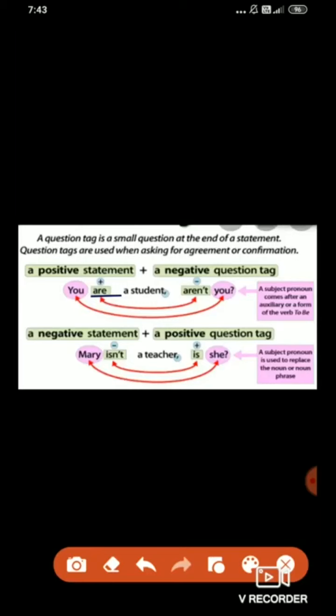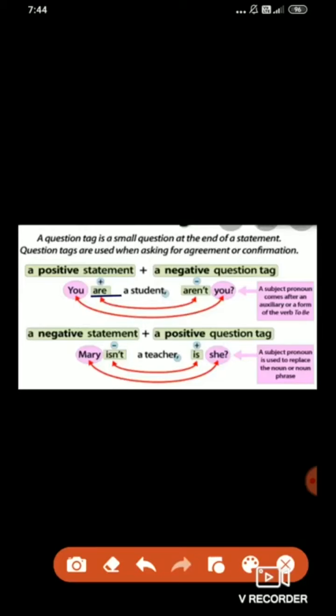If I repeat once more, if in a particular sentence not is used after the helping verb or auxiliary verb, the sentence is negative. And if not is not used after the auxiliary verb or helping verb, the sentence is positive.